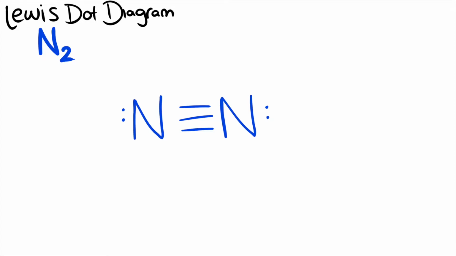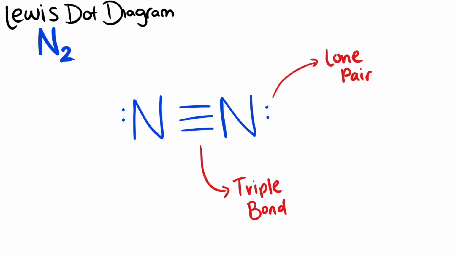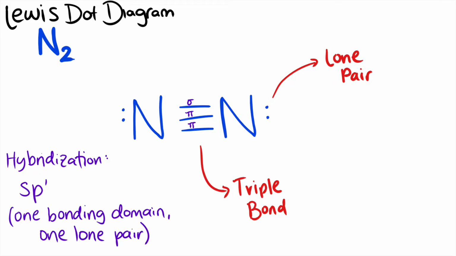Our first reactant is nitrogen gas, or N2. N2 consists of two nitrogen atoms connected with a triple bond, as shown in its Lewis dot diagram. Each nitrogen has one lone pair of electrons which aren't involved in bonding. The hybridization for each nitrogen is sp1. This is because they have one bonding domain and one lone pair.